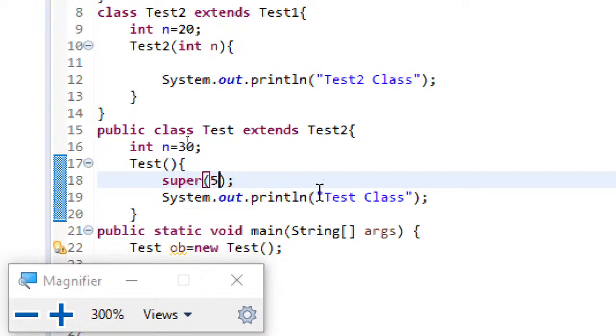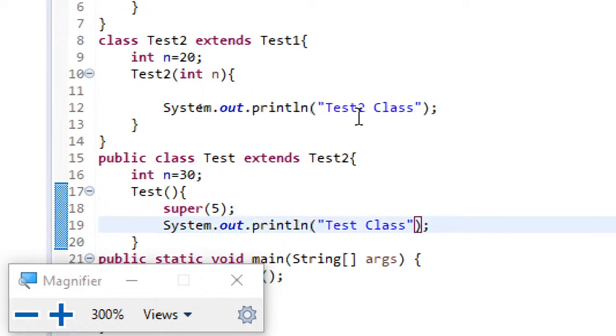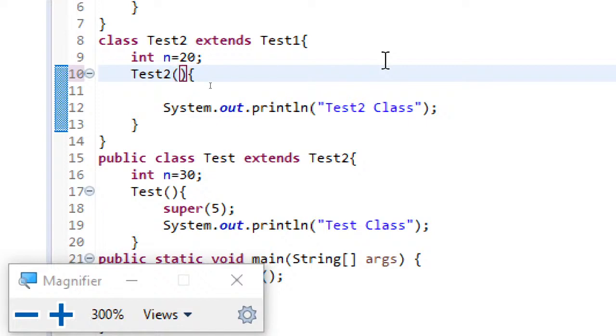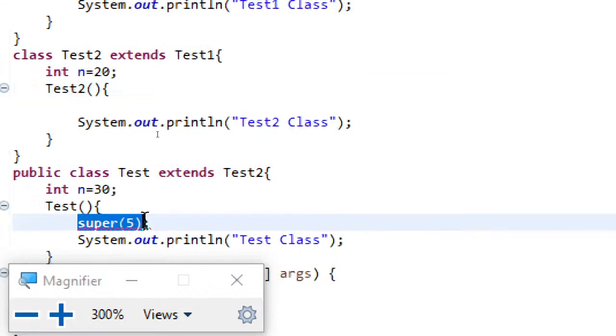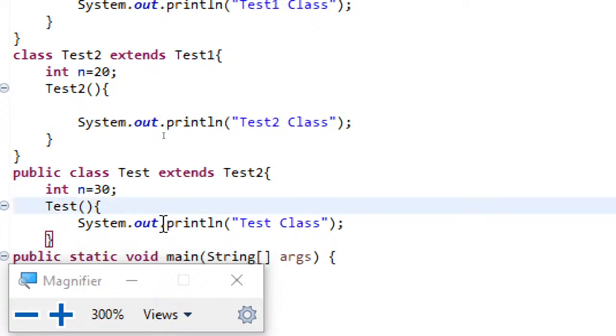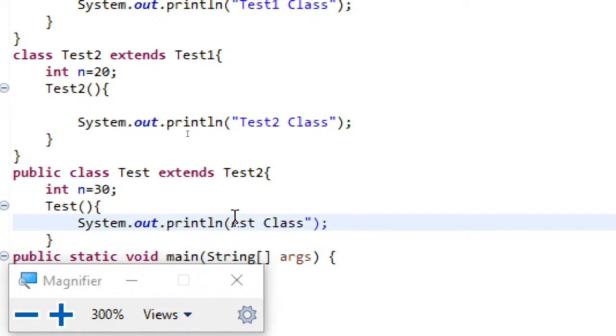Now coming to the next point. Suppose I want to display the n value here. Let me remove what I wrote for your understanding, and remove this statement as well. Instead of writing this, I'm just writing n.